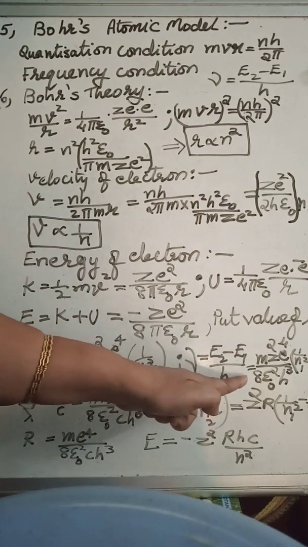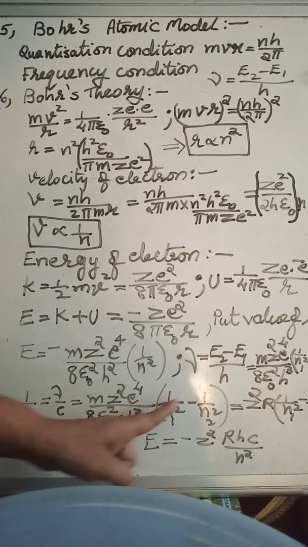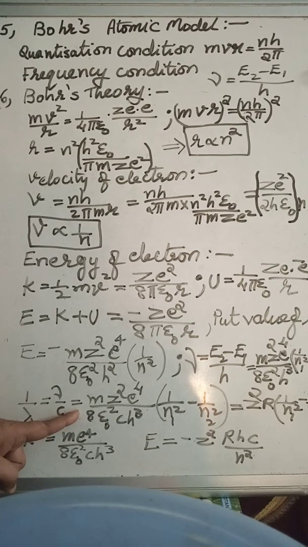Now divide this equation by C. So you get nu by C. What is nu by C? Nu by C is 1 upon lambda, wave number. Lambda is the wavelength, 1 upon lambda is the wave number. After simplification you will get this formula.